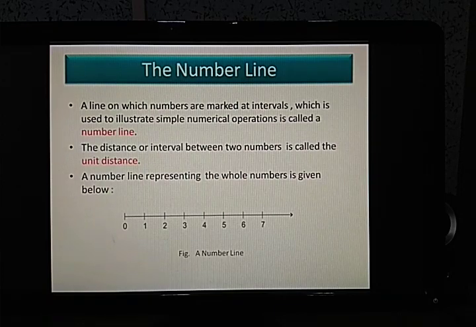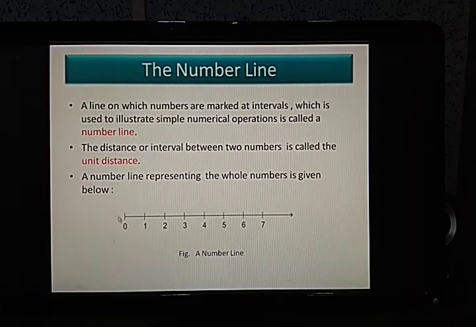So this is a number line. As you can see, this is for whole numbers, not for any other numbers, just for whole numbers. It starts from 0 and it goes on up to infinity. That's why this arrow mark is given here. It is similar to what you have learned in your earlier class, a ray. It has one end point and the other point it goes on up to infinity. It has no limit. Since it is whole number, it will start from 0 and go to infinity.